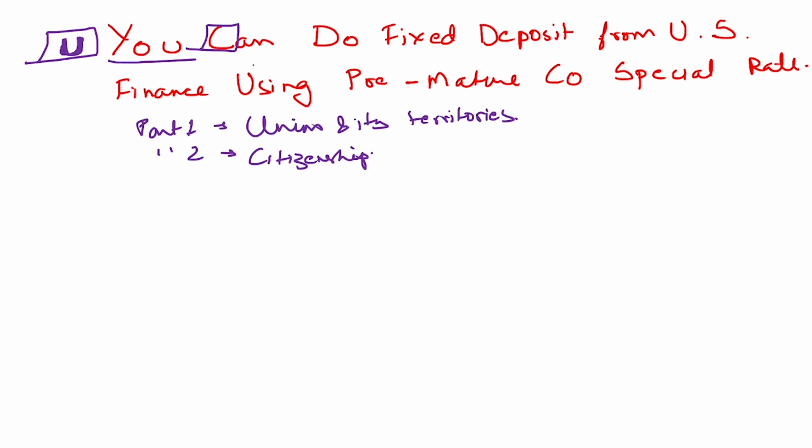From "can", we understood citizenship. Now, the third one: we will ignore the "do" part, and we can see the third portion being "fixed", F. So the third part talks about fundamental rights. In the same way, part 4 of the Constitution talks about directive principles of state policy, which has been discussed under part 4 of the Constitution.